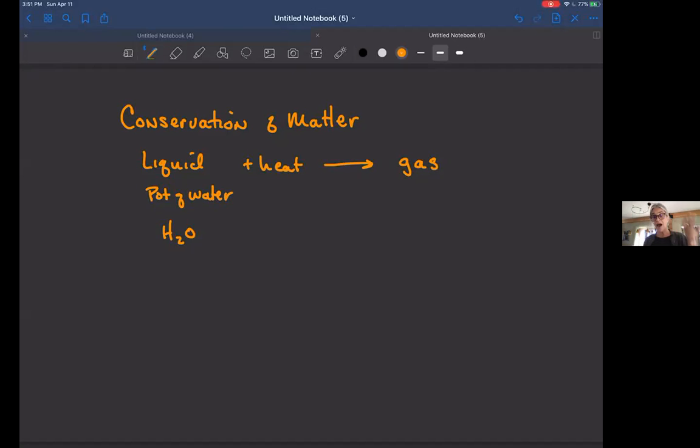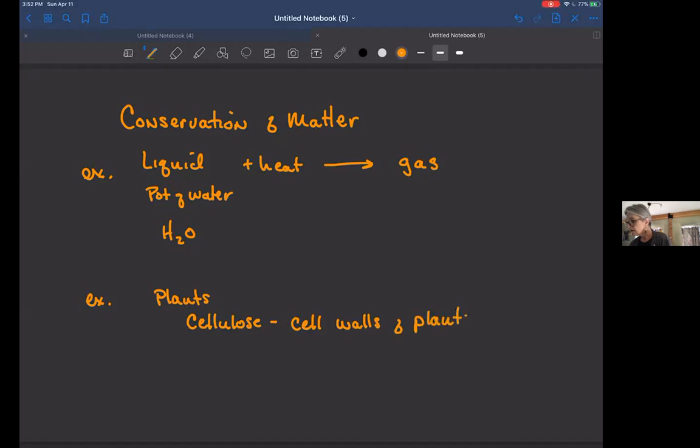So likewise, we can talk about photosynthesis. This is just an example of conservation of matter. Another example is how plants are able to obtain carbon. I mentioned that carbon is necessary for the building of carbohydrates. So in plants, when we talk about their skeleton, they use a type of carbohydrate called cellulose. And this is what makes up the cell walls of plants. It is a very large molecule, and it is a carbohydrate.